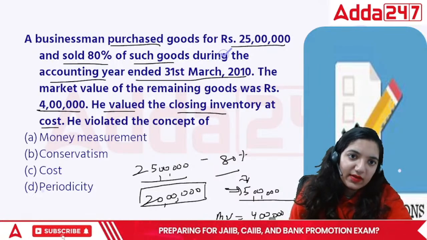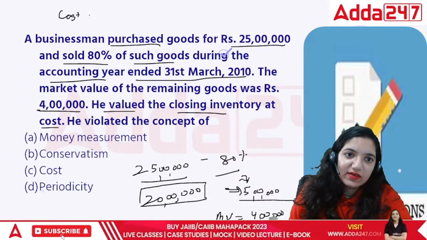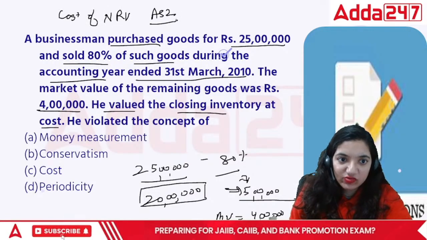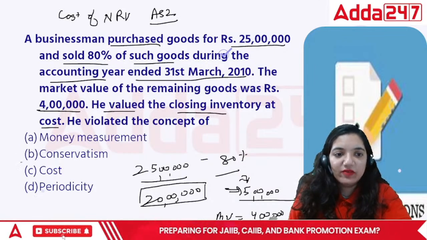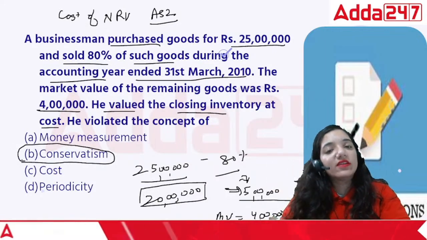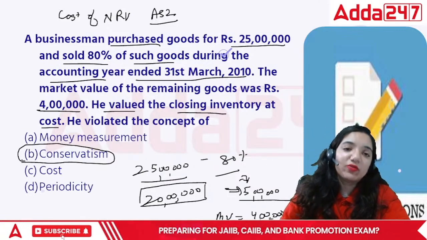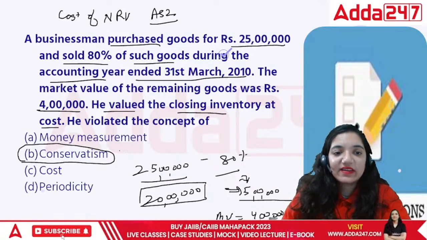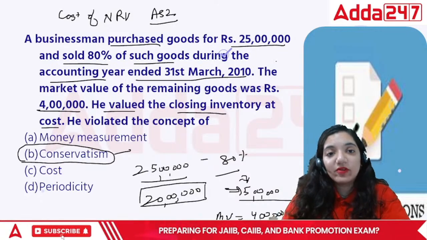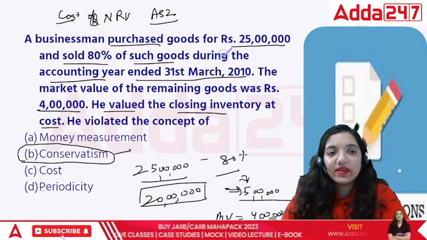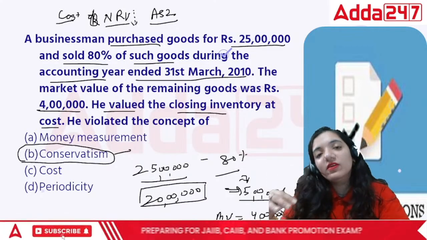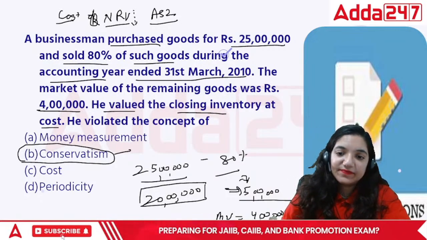There's a rule which says cost or net realizable value, whichever is less. This is also given in AS 2, and this is also covered under the concept of conservatism. When you can see a loss coming up, always record the loss separately. You should know where to keep that money separate. So in this case, the correct answer is conservatism. Anticipate the losses but not profits. Cost or NRV, whichever is less, is noted. Whatever value is low, that value is to be noted in the market.